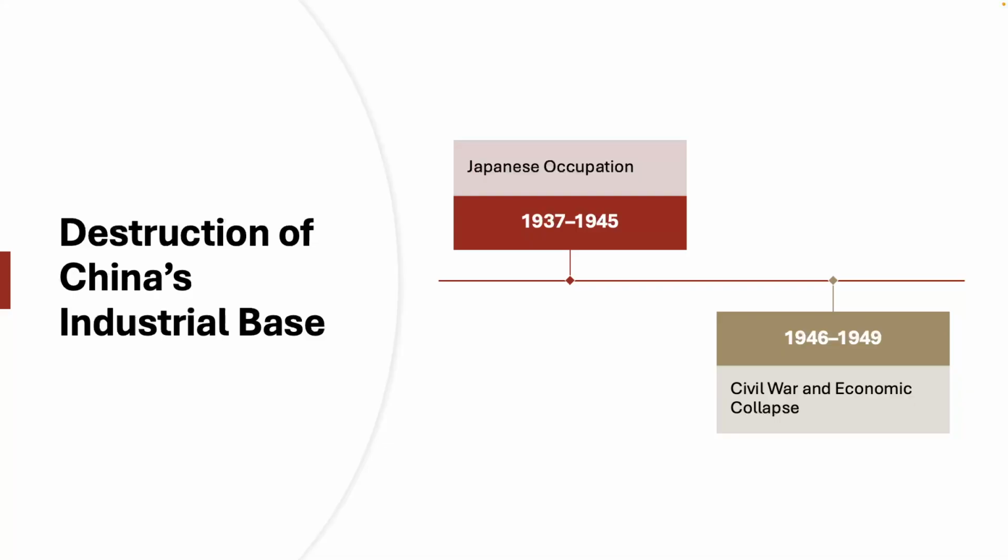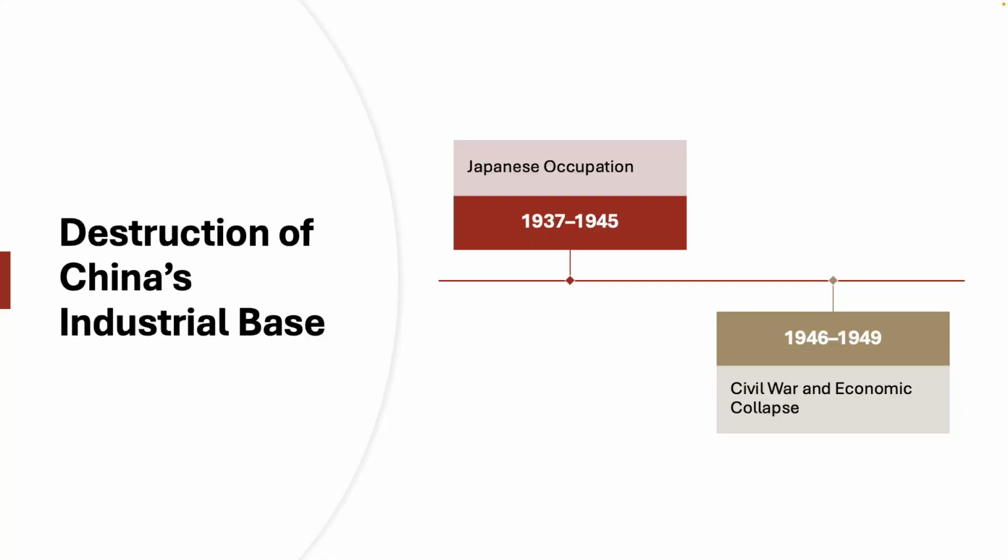But we could see that after the Japanese withdrew after 1945, much of this infrastructure was already in ruin, and this would be only the first part of the series of events which causes the further economic collapse of the Chinese economy. Because, of course, following 1945, and as we go into 1946, we see a civil war begin to break out between the nationalist party, the KMT, and the Chinese Communist Party, the CCP.